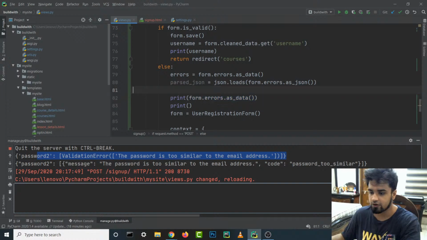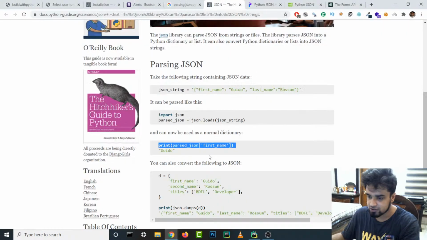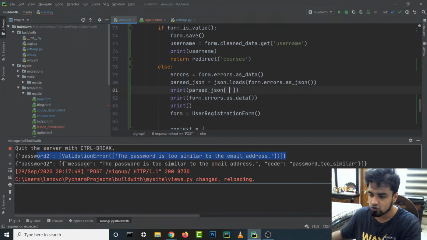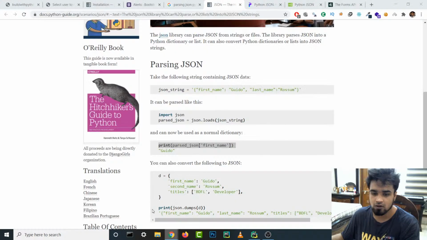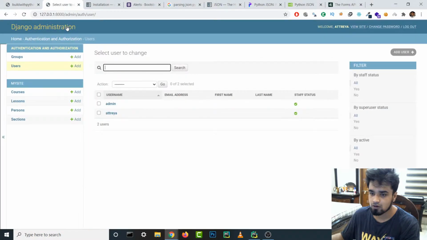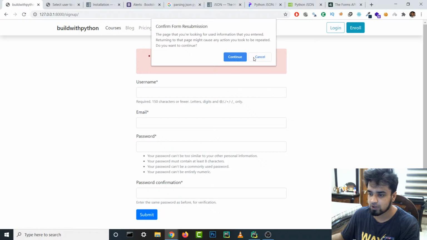All right. So we are just gonna print this out, parse JSON, and then inside this we need the key value inside square brackets, right? So we're gonna put this over here, and we are gonna get our message. I think that should give us what we want. So let's edit this out and see if it actually works. Let's reload this baby up.